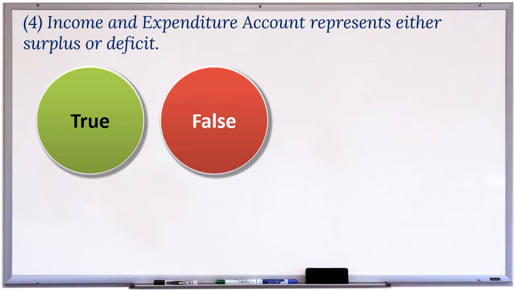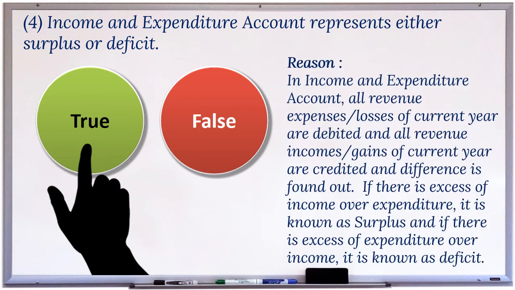4. Income and expenditure account represents either surplus or deficit. This statement is true. Reason: In income and expenditure account, all revenue expenses or losses of current year are debited, and all revenue incomes or gains of current year are credited, and the difference is found out. If there is excess of income over expenditure, it is known as surplus, and if there is excess of expenditure over income, it is known as deficit.